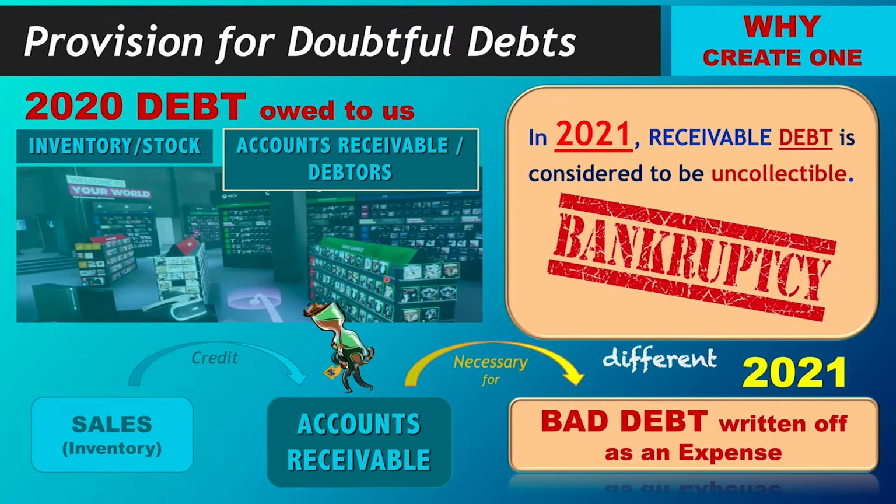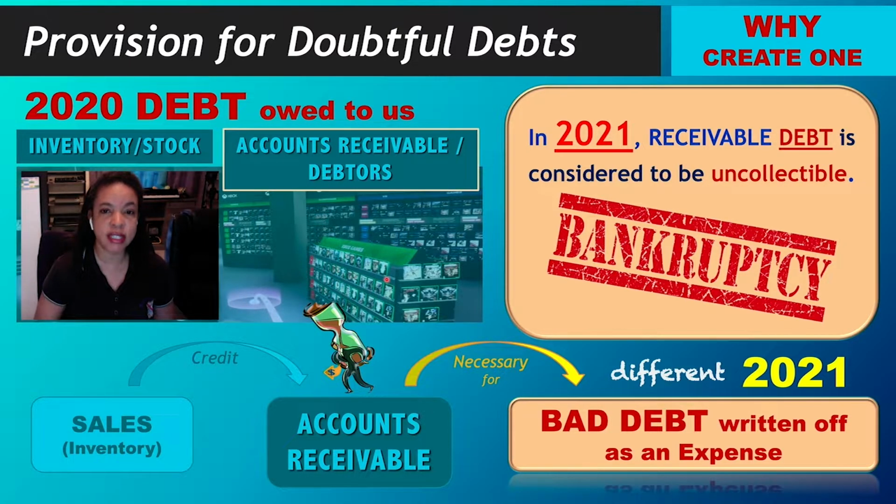2021. That is a different year than the year that the debt was created through earning sales revenue. So we got our credit sales in 2020, creating an accounts receivable, or a debt owed to us. But that debt only becomes bad and is written off in a different year, which is 2021. That is breaking the rules.